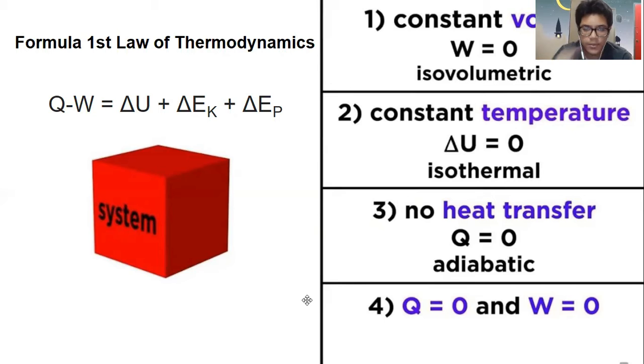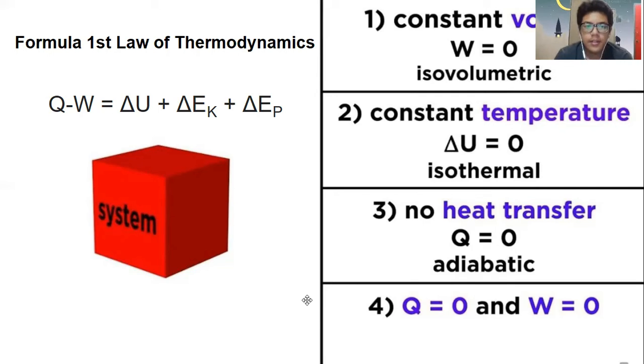The second is constant temperature, or isothermal, so the delta U, or change in internal energy, is equal to 0. Next is no heat transfer, or adiabatic, so the Q, the heat transfer, is equal to 0. And that's all.